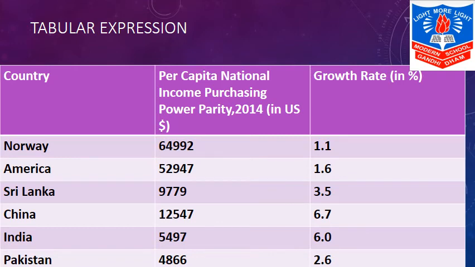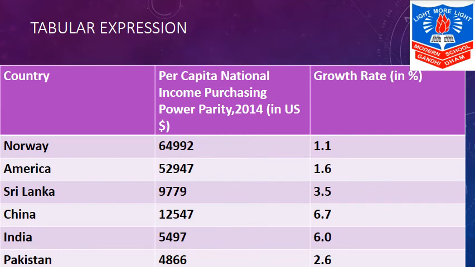But before that, what is purchasing power parity? When exchange rate between the countries become equal, when the purchasing power is same, is said to be purchasing power parity. So if we see and if we compare over here, the per capita income of our country in 2014 on the basis of purchasing power parity is 5497 US dollars, which is lower than Norway, US, China and Sri Lanka. Now compared to Norway, India's per capita income is said to be 11 to 12 times less.